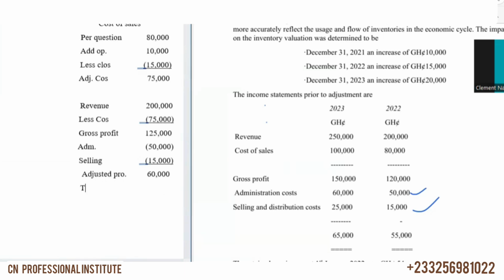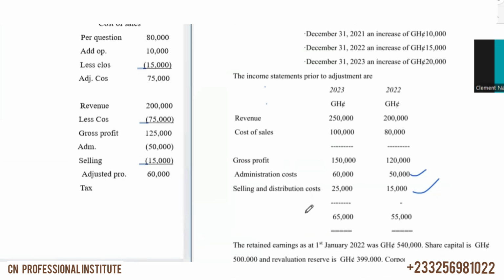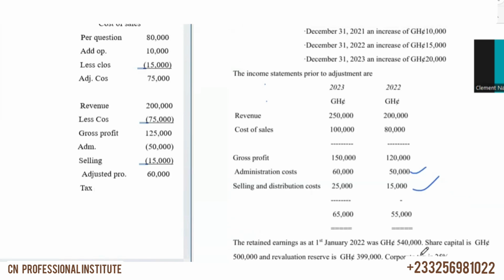Okay, let's get our tax. The question said corporate tax is at a rate of 25%. So that'll be 25% of the 60,000. Okay, and 25% of 60 will give us 15,000.